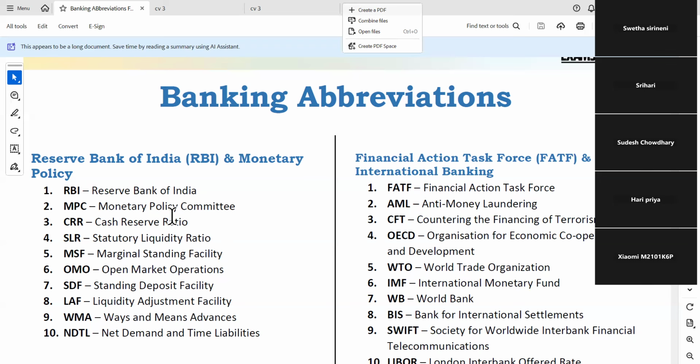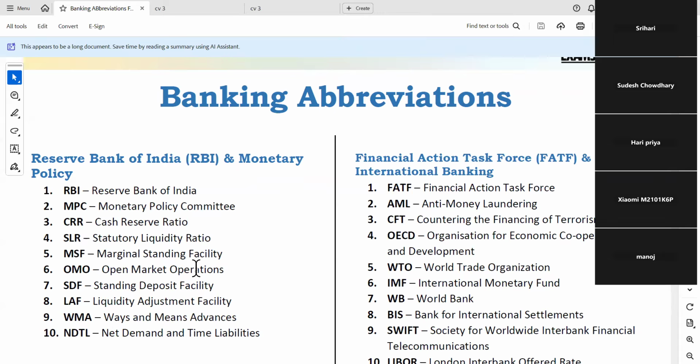MSF is marginal standing facility. It is 5.75. Next one, standing deposit facility, seventh, is 5.25, where banks have got surplus funds. Now nobody has got surplus funds. They can park it with Reserve Bank. Reserve Bank will give 5.25. This measure was taken to reduce the money supply in order to reduce the inflation. At one stage, we had inflation over 6%. From that stage, we have now come to a comfortable position of 1.5, something like that.